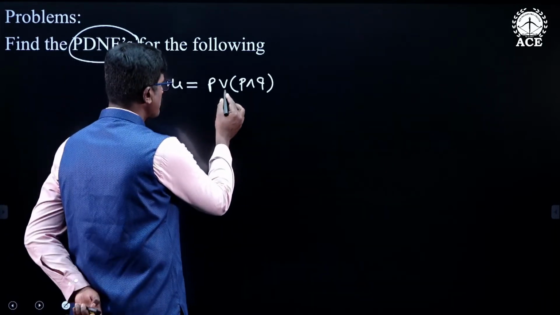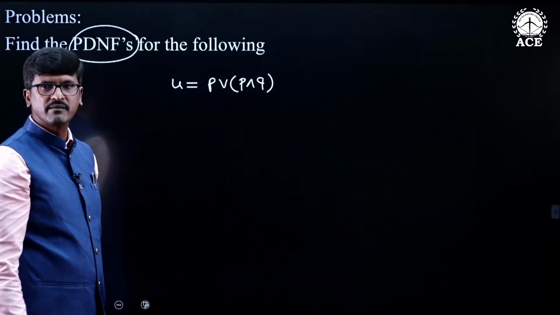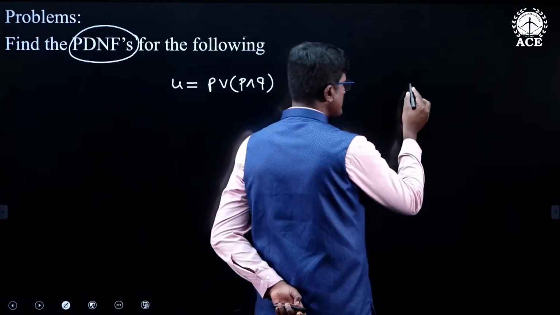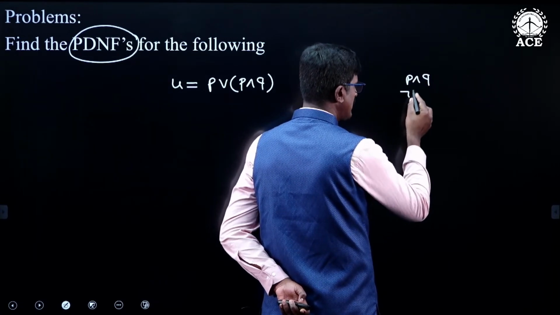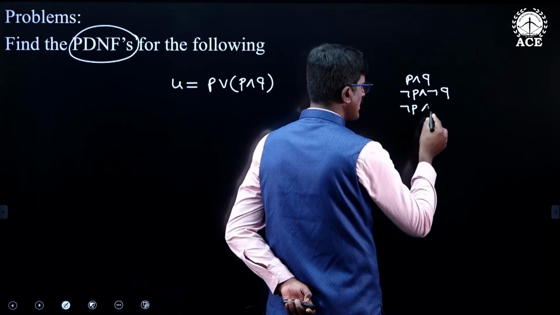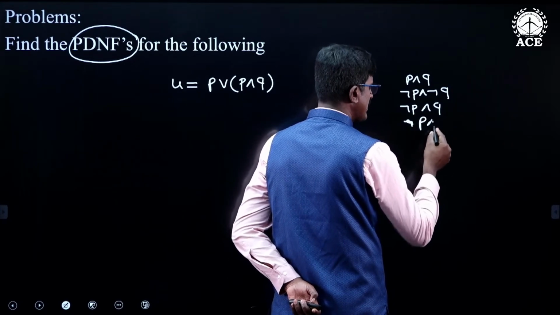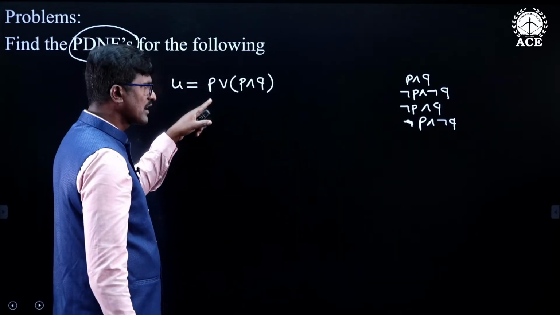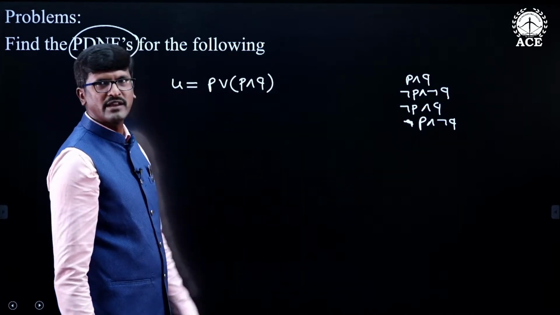The disjunctive symbol is or, so disjunction of min terms. What are the min terms? Negation P and negation Q is one min term, negation P and Q is one min term, Q and P, and the last one, P and negation Q. These are the min terms. So, you need to find the equivalent compound proposition of this, expressed with these min terms.